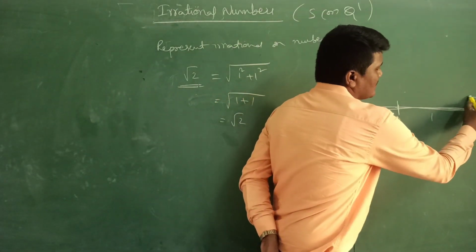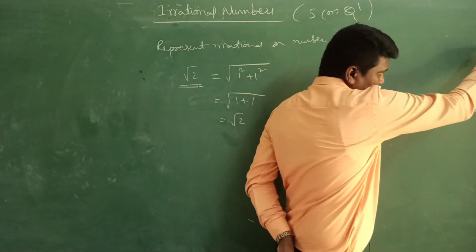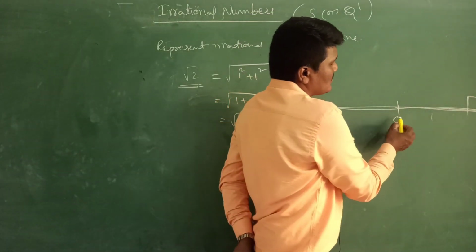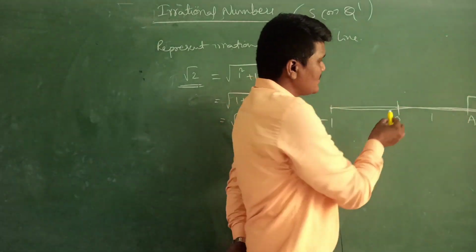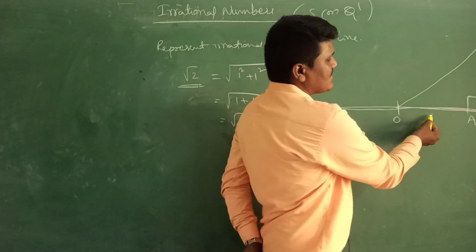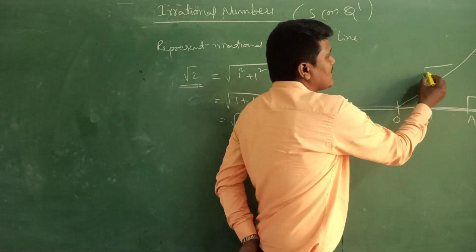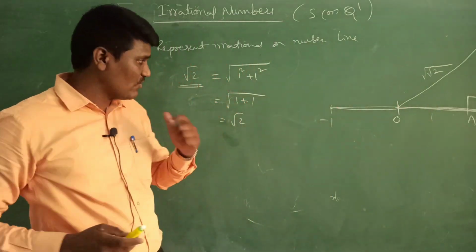Now here this is a right angle, right? So you take it in such a way that this forms a right angle. Now suppose this is O, this is A and this is B. Join these two, OB. If this is a 1, this is a 1, this will definitely, by Pythagoras theorem, be root 2. Till here clear? What I am doing?